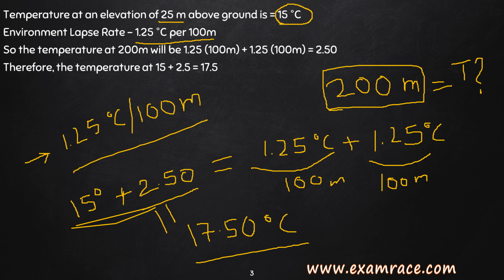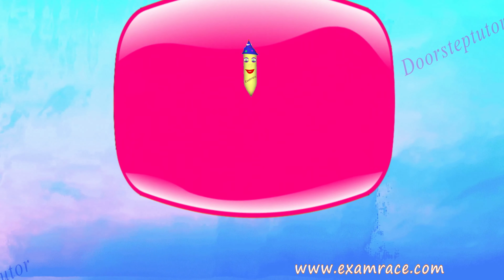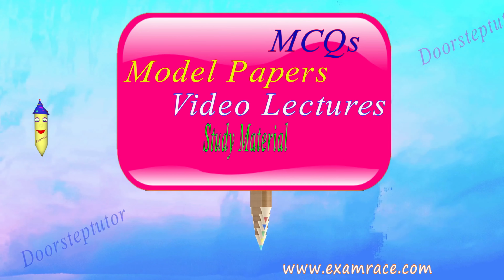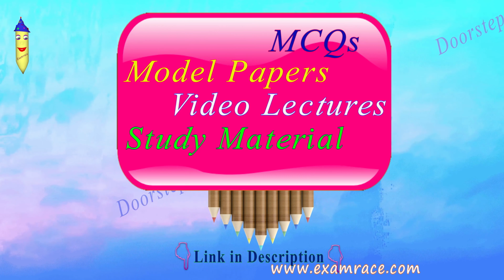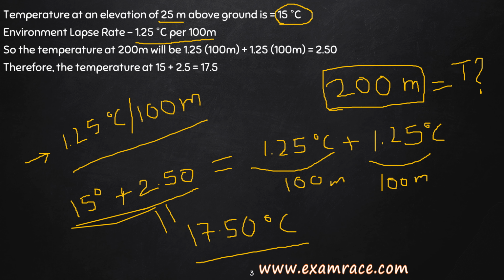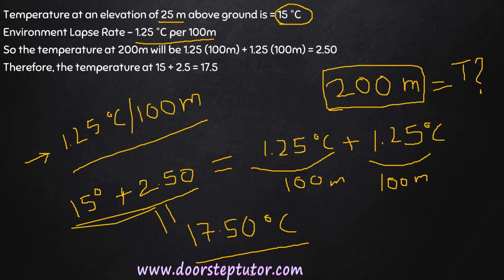So the rate will be 1.25 degrees Celsius for the first 100 meter and 1.25 degrees Celsius for the second 100 meter. So what we will get is 2.50,